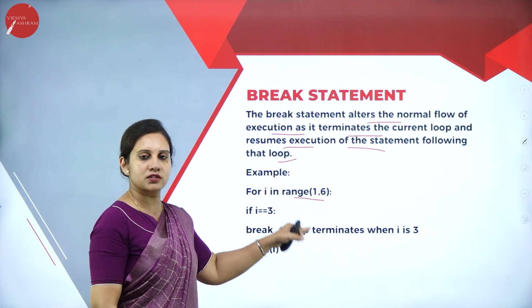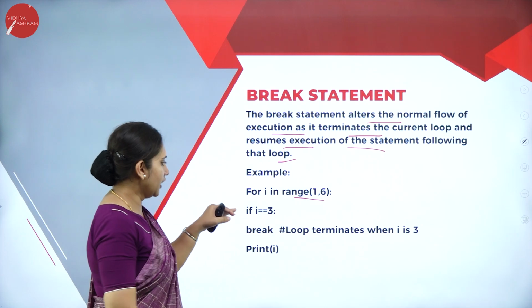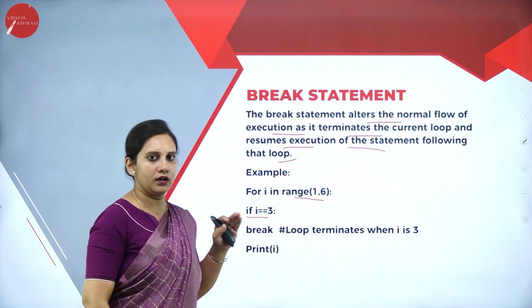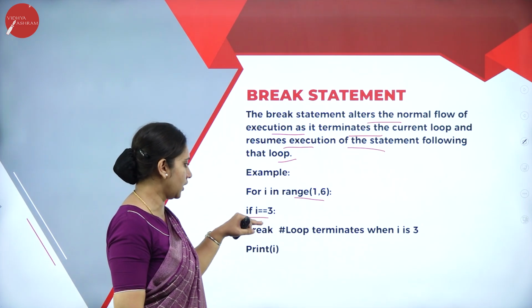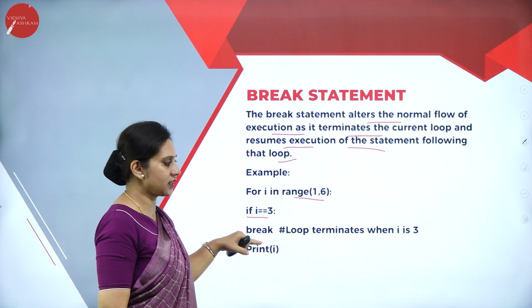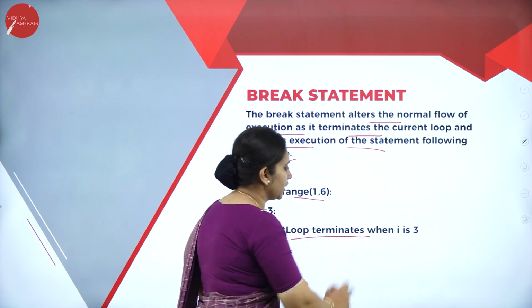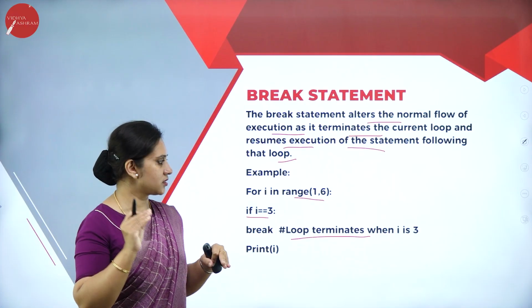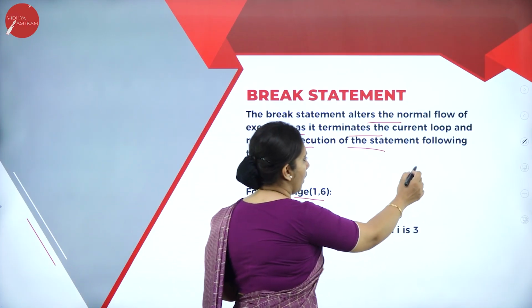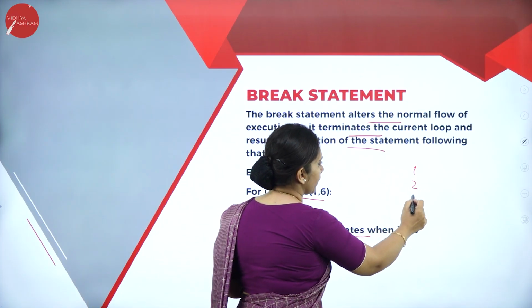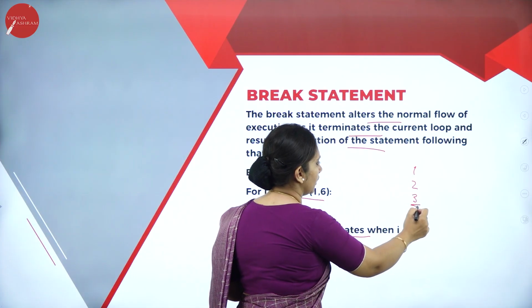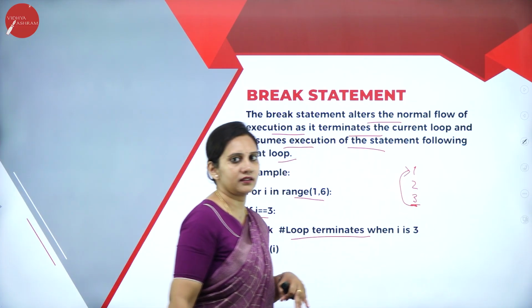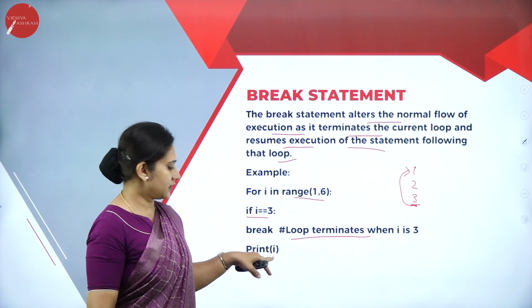Actually from 1 to 6 the range has to display, if I is equal to 3. Here I am giving a break statement. What happens? The loop terminates when I is 3. Means 1, 2, 3. At the 3 it will terminate and it will resume back to the normal condition.